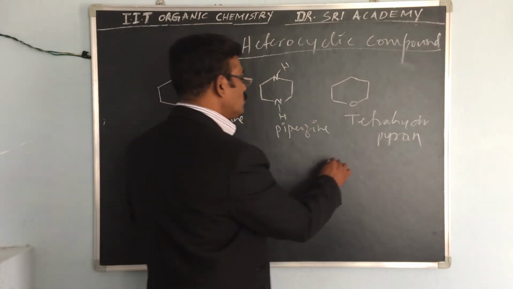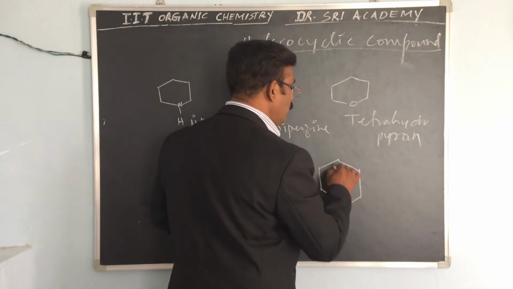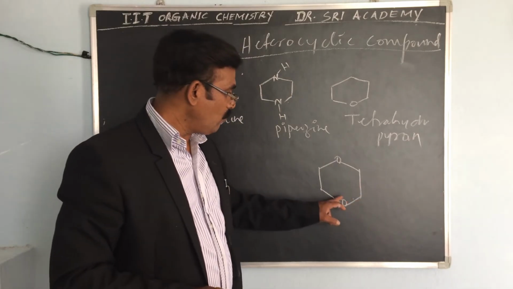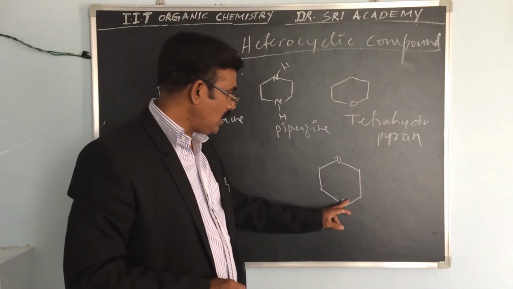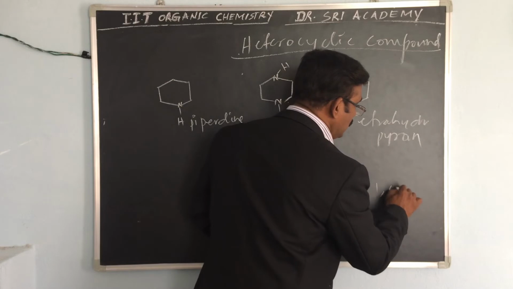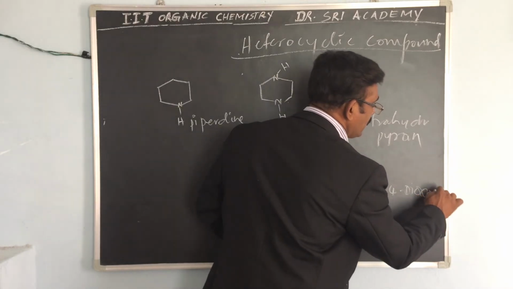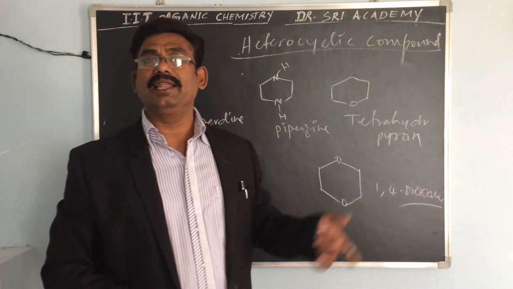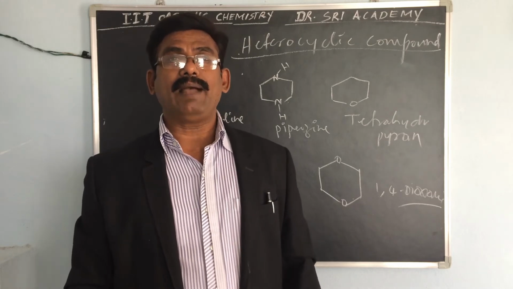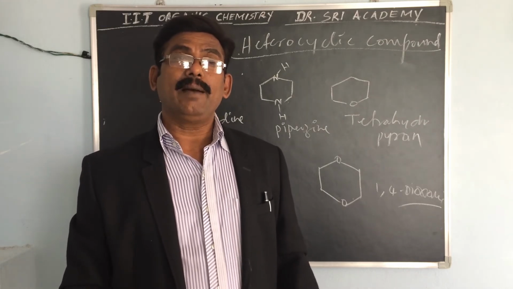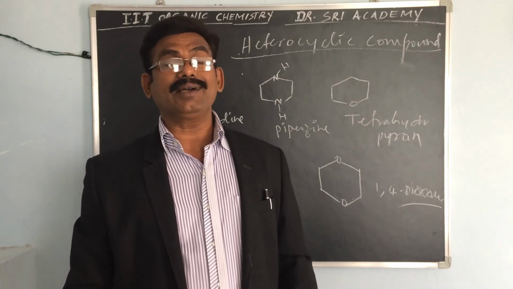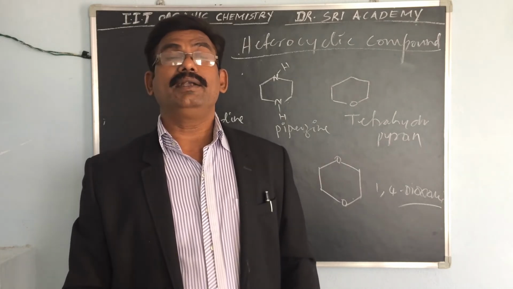If 2 oxygens are present on both sides, what is this name? This is simply 1,4-dioxane. So 1, 2, 3, 4, both positions, so 1,4-dioxane. Dioxane, we can say like that. Single nitrogen, piperidine; 2 nitrogens, piperazine. If a single oxygen is present in cyclohexane, that is called tetrahydropyran. And if two oxygens are present, we can say dioxane.